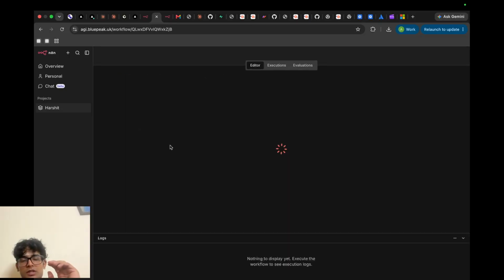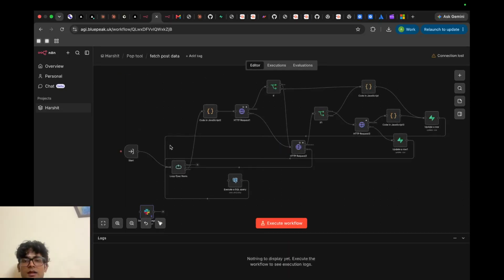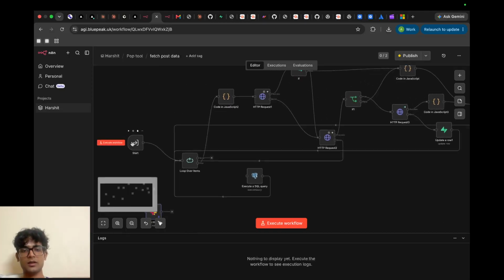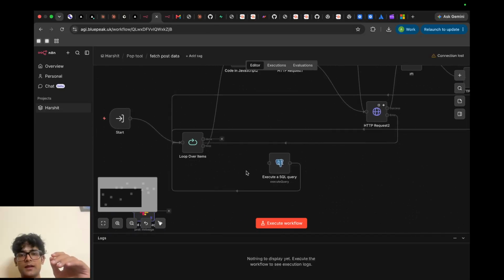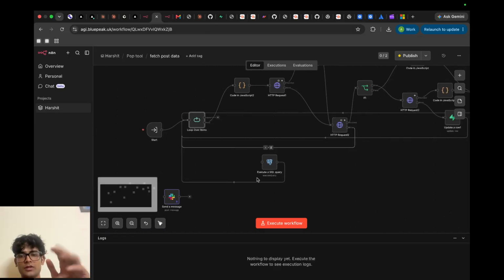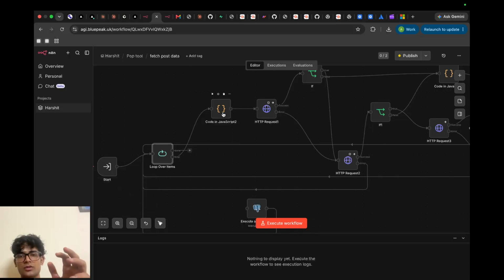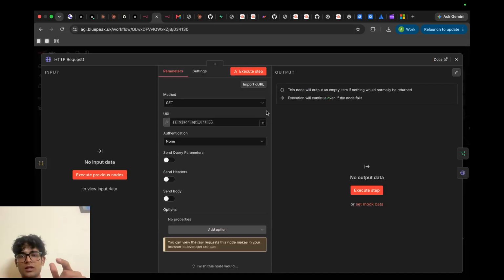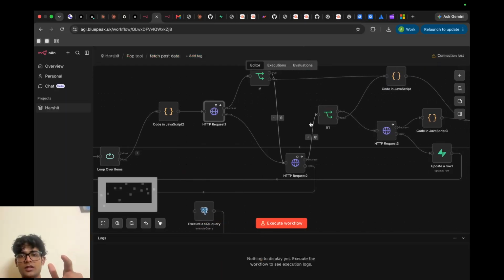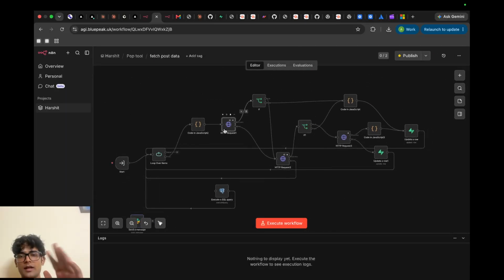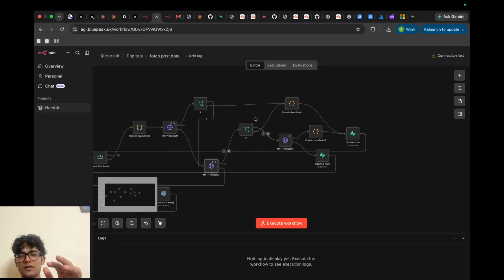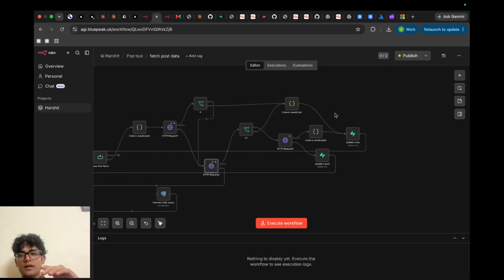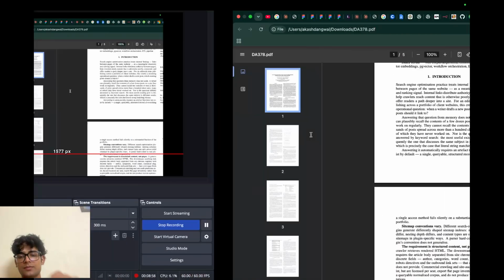This is the workflow which fetches and crawls the site data. Basically it takes the parent workflow input. Then I have used a loop here to fetch one by one. I have used JavaScript code to clean the input which we fetch in the HTTP request. So basically I have made an HTTP request, and if I get some error, then again I have used an HTTP request here. This one is just to crawl the post data, and then we store it in our Supabase.